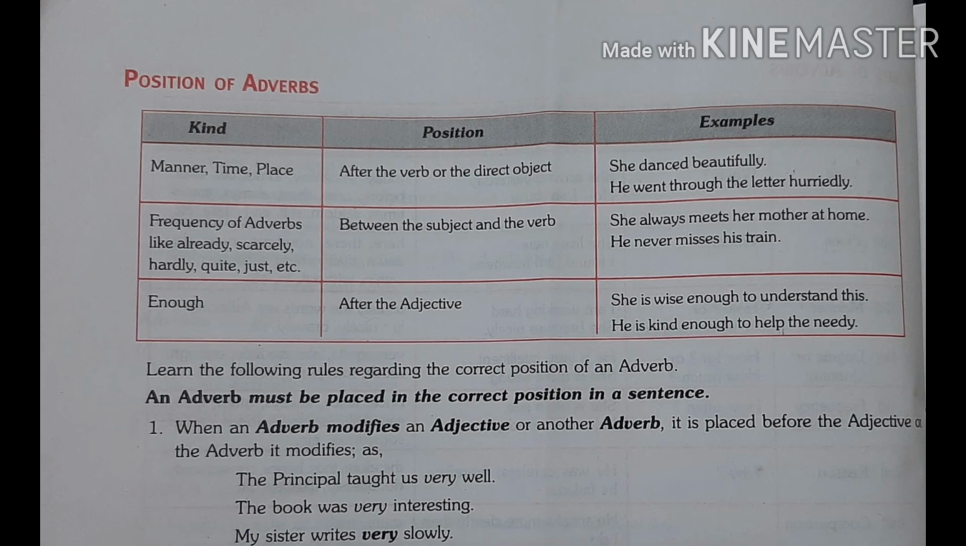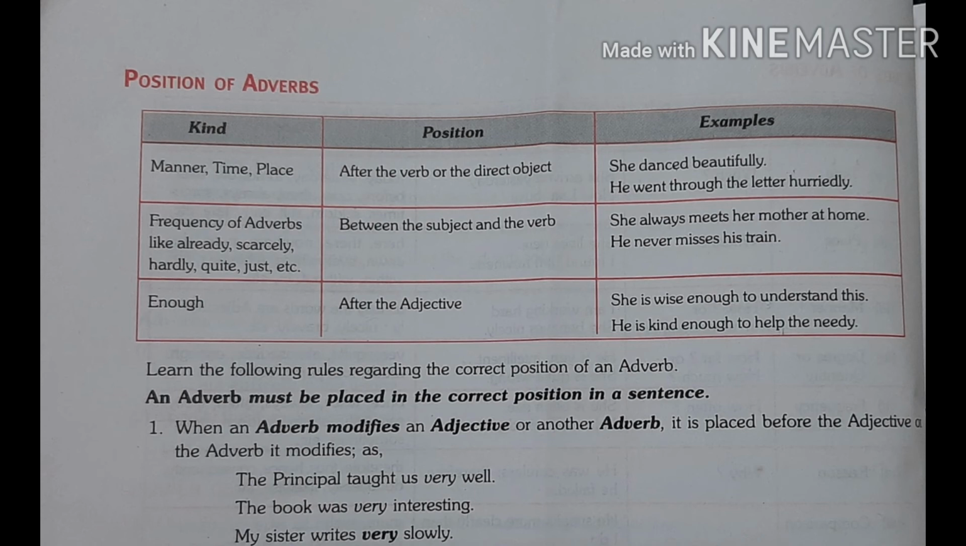Next is enough after the adjective. If there is an adjective in the sentence, then we use enough after that adjective. For example, she is wise enough. Wise is an adjective, so we use enough after wise. He is kind enough. Kind is an adjective, and after kind, enough. There are some rules regarding the correct position of an adverb.